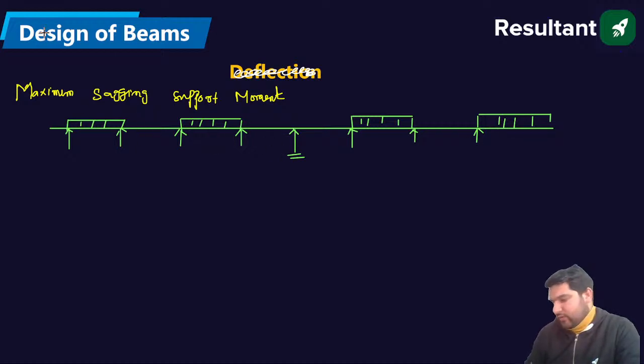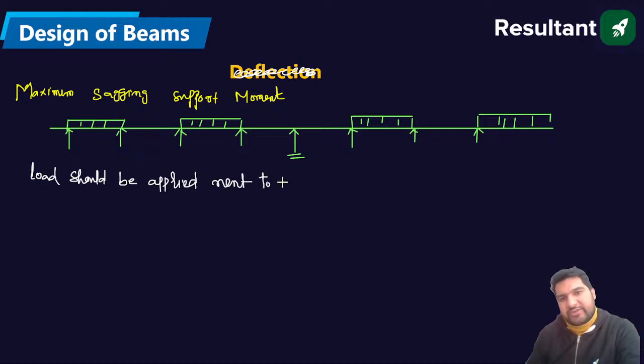What is the condition now? Load should be applied where? Next to adjacent spans, adjacent spans, plus alternative spans. Absolutely correct.